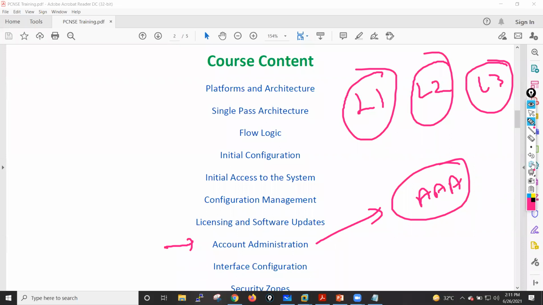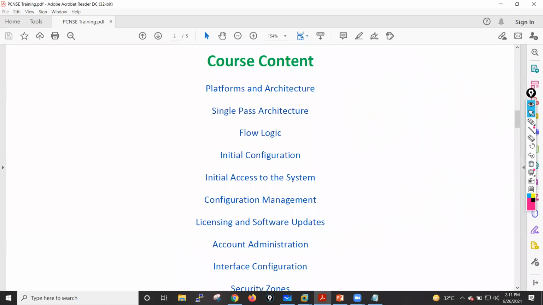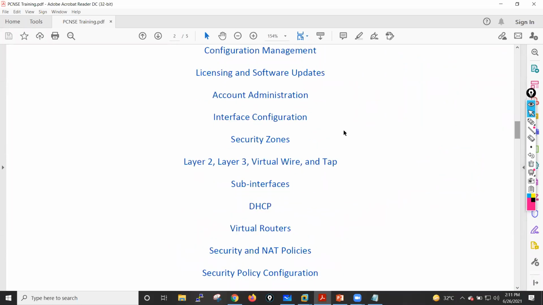Then when these things are complete, I'll move forward towards the interfaces-related topics, where we will see how we can configure the interface. What are the different deployment modes we have for interfaces? Like we will have a layer 2 deployment, layer 3 deployment, virtual wire, and tap mode deployment.